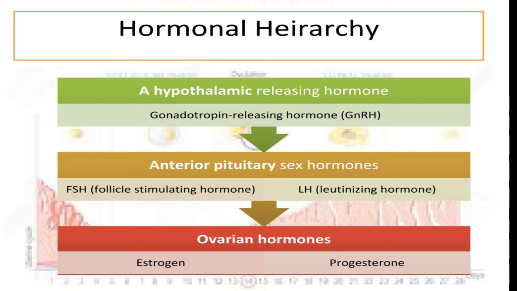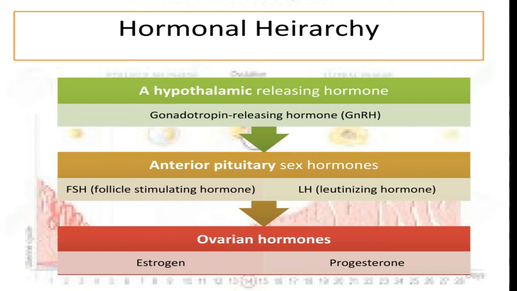The hypothalamus relays its message by producing a hormone named GnRH, also termed gonadotropin releasing hormone, and it takes the message to the anterior pituitary, which is also part of the brain, and it responds to the message by producing two hormones: FSH, which stands for follicle stimulating hormone, and LH, which stands for luteinizing hormone.